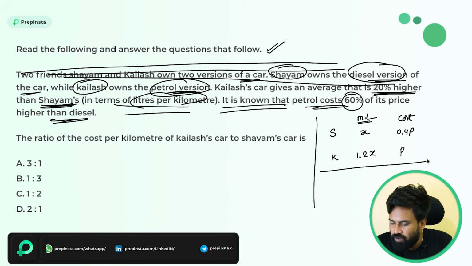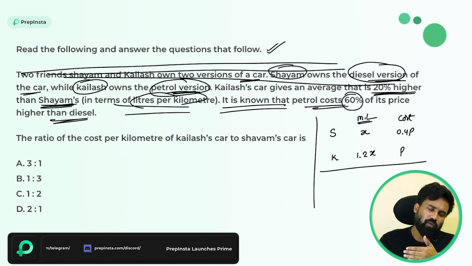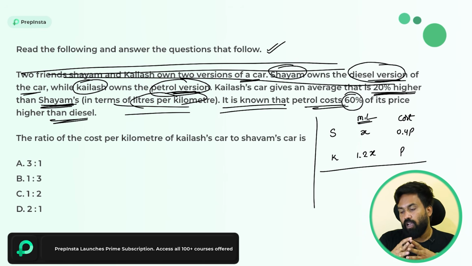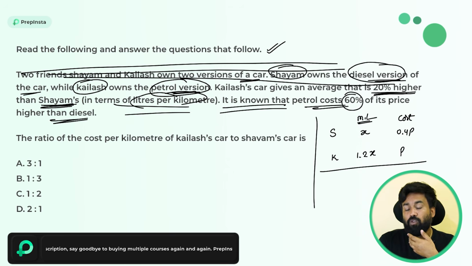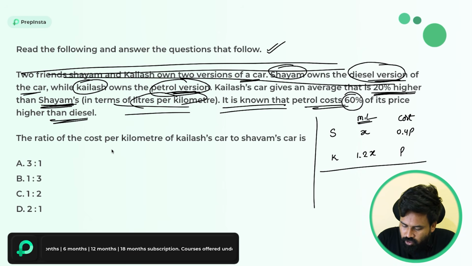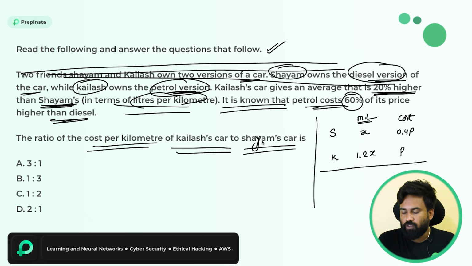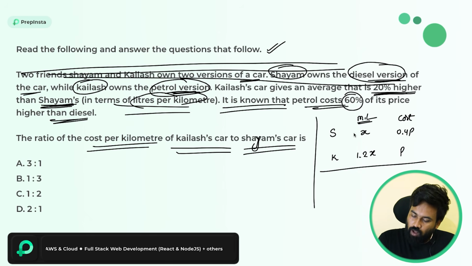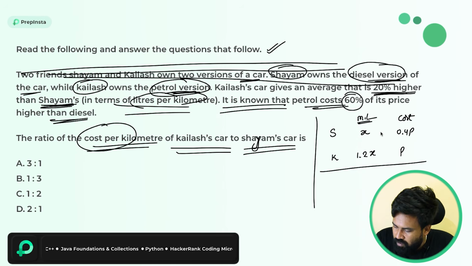Why? Because we don't have to waste our time in the exam, right? By thinking whether 60% to 40, 40 to 160, like that, you will get confusions. In order to avoid that, we always prefer better word usage so that you come up with easy answers. So just look here, what is the question? The ratio of the cost per kilometer of Kailash's car to Shyam's car. Simply, cost per kilometer is nothing but the mileage into the cost. Simple, right? So just multiply these two.